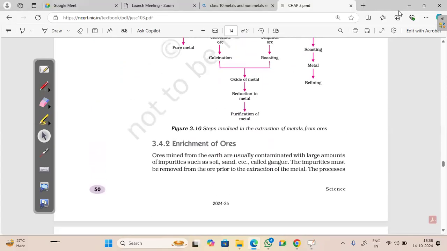At the last, once you obtain the metal, you can perform the purification of the metal. The last process uses electricity, but this method is just purification. That means you have obtained the metal, but it may still contain some impurities, so we need to purify it, which may involve electrolytic refining.